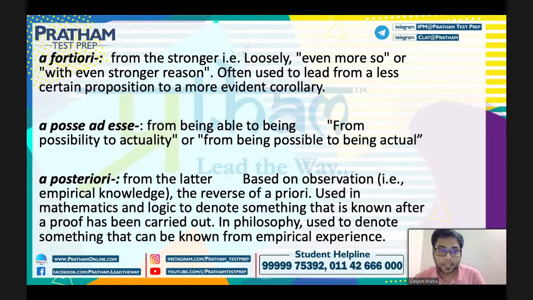Now the next term for the day is a posteriori. That means from the latter, that is based on observation. That is empirical knowledge, the reverse of a priori, used in mathematics and logic to denote something that is known after a proof has been carried out. In philosophy it is used to denote something that can be known from empirical experiences, experiences that we already have, like forest fires, weather, all these things are a posteriori. That means from the latter, which is based on observation and empirical knowledge. So these are your 3 terms.